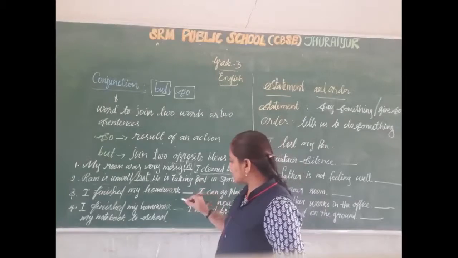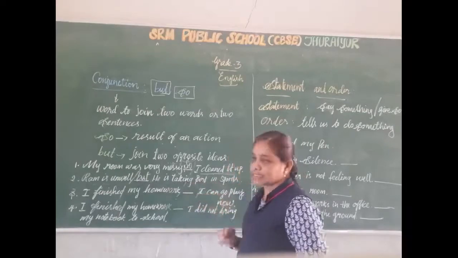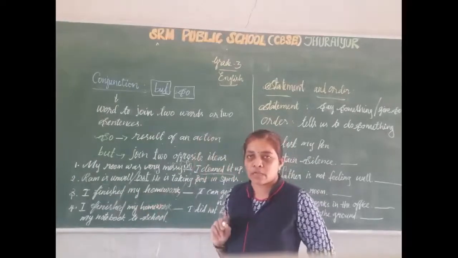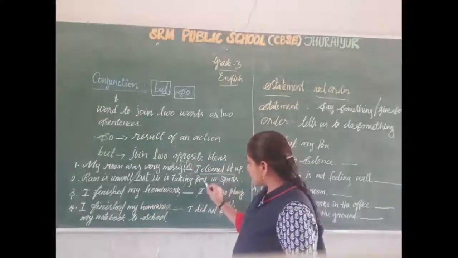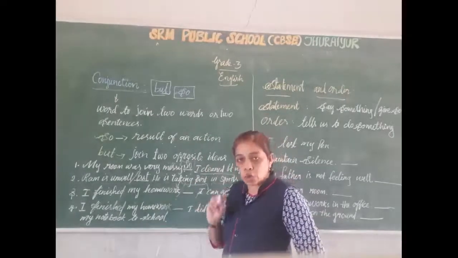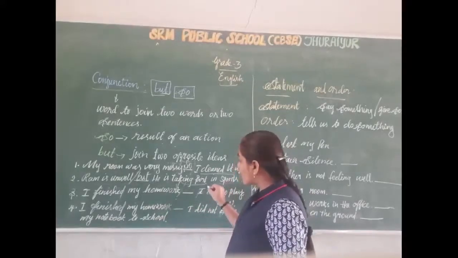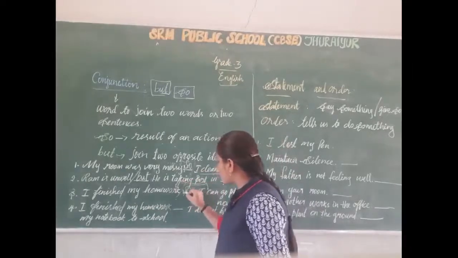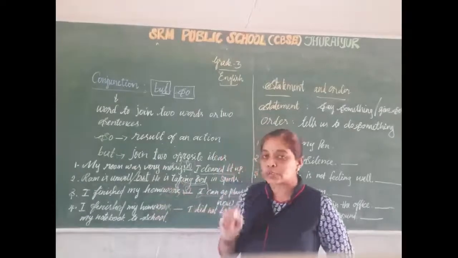Okay, listen, consider this one as the first sentence, and after the dash as the second sentence. I finished my homework. What do you want to do now? I can go play. This is the result of this one. I finished my homework, so I can go play now. Here the second sentence is the result of the first sentence. What do we want to use? So. When the second sentence is the result of the first sentence, we want to use so.